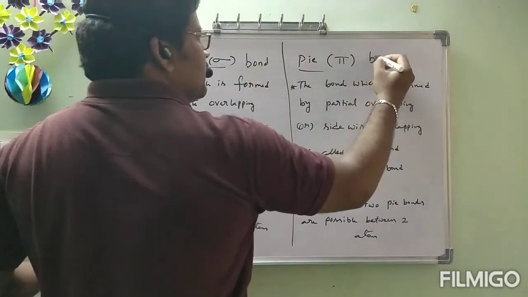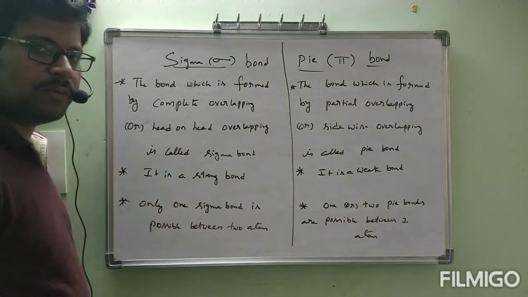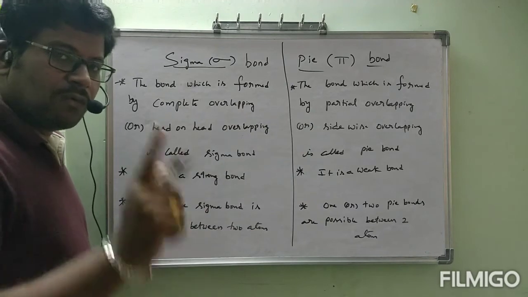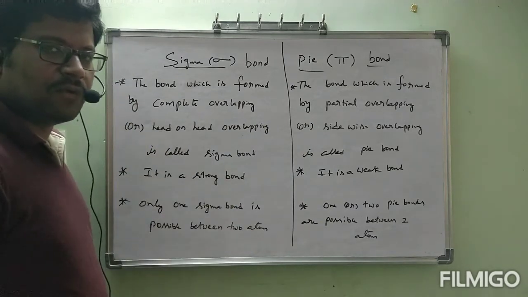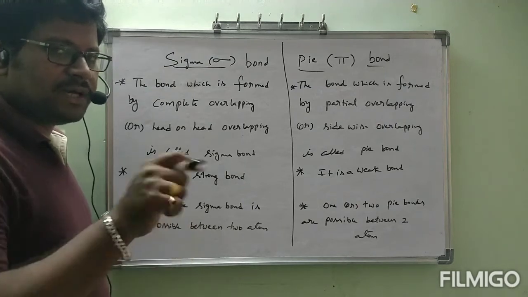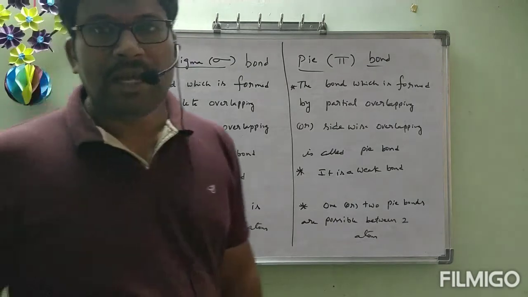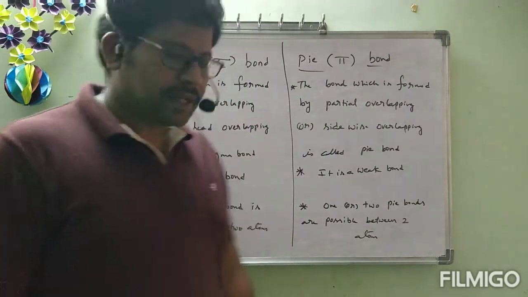But this is simple every time. If there is one bond between two atoms, that is nothing but a sigma bond. If there is a double bond or triple bond, only one bond is sigma and the remaining bonds are pi bonds. In O2 we have a double bond: one is sigma, one is pi. In a triple bond, one is sigma and two are pi.